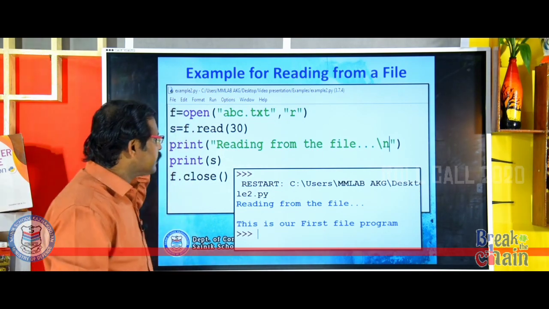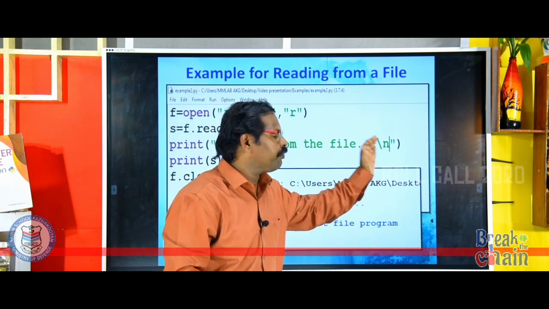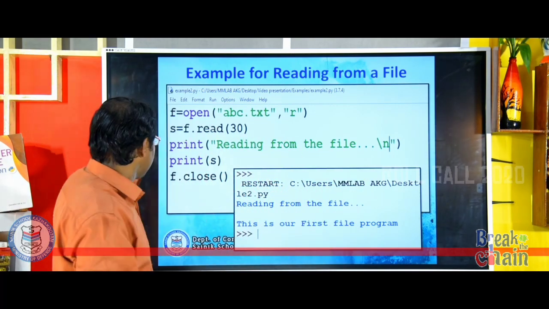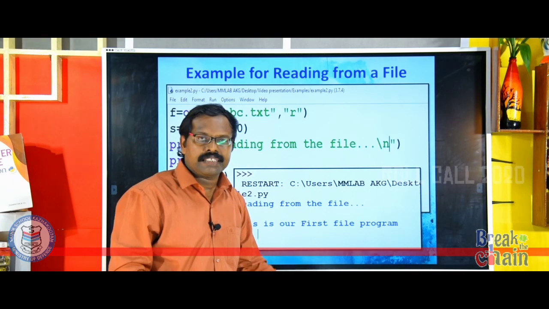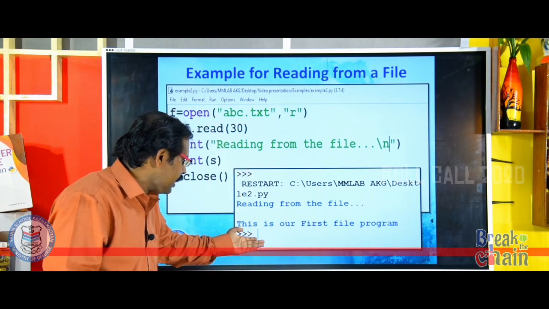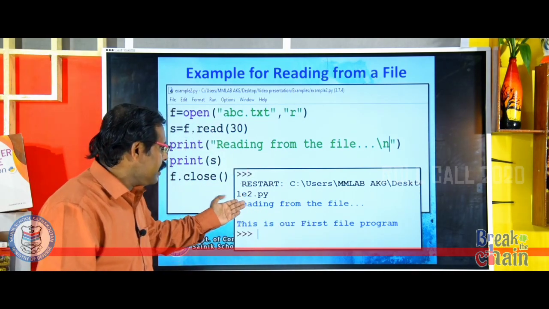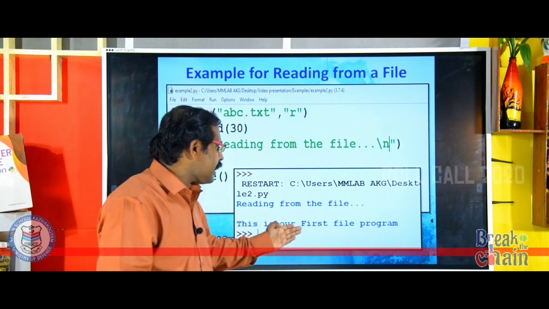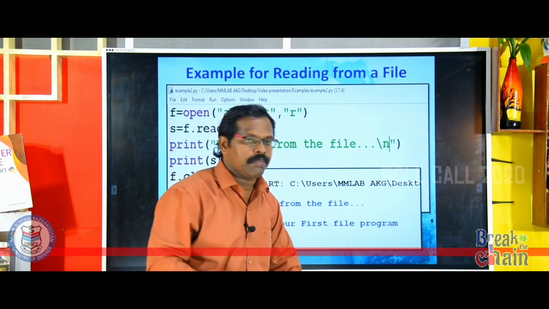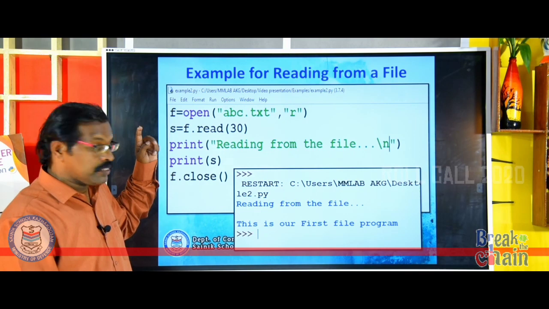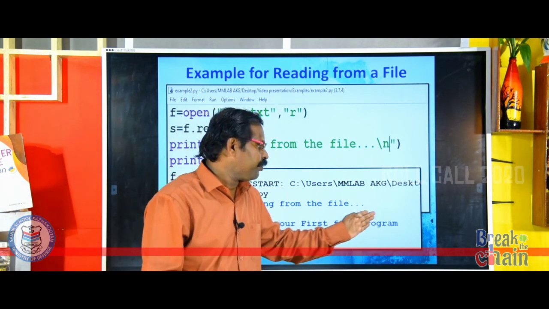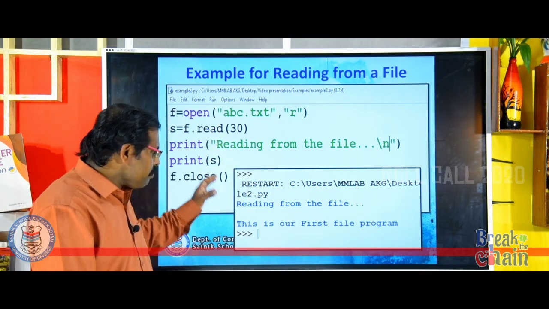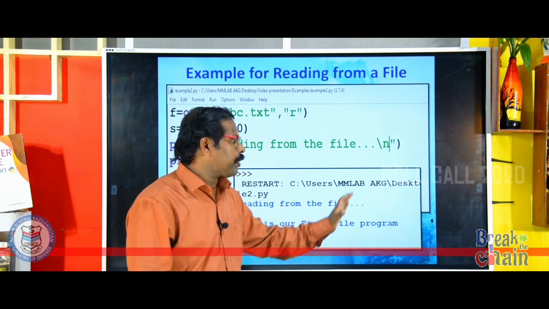Now the next one is print reading from the file. That is just an indication. Then print s. That means the content is displayed on the screen. You see the output of the program after executing: reading from the file. This is our first file program. Previously we had a file which we had written. The same content is read and displayed on the screen.